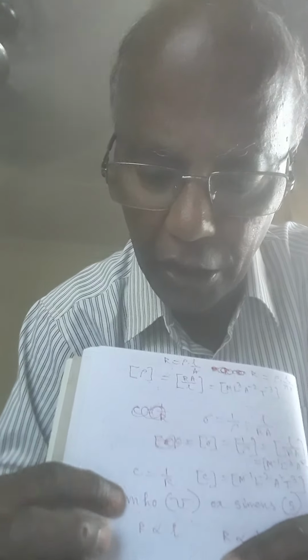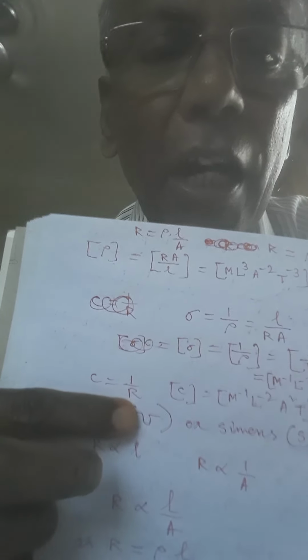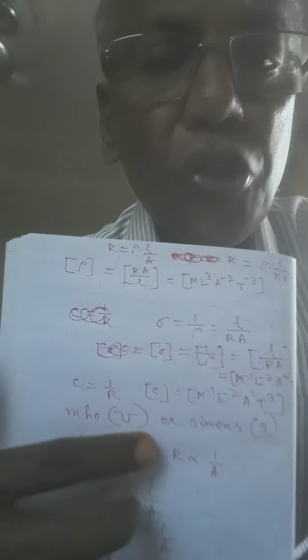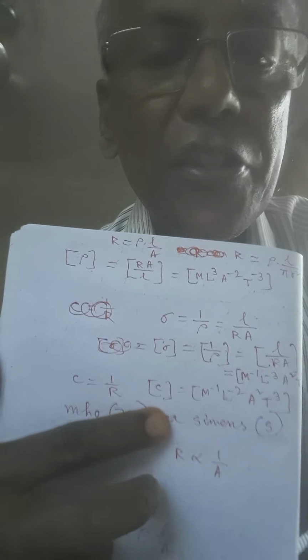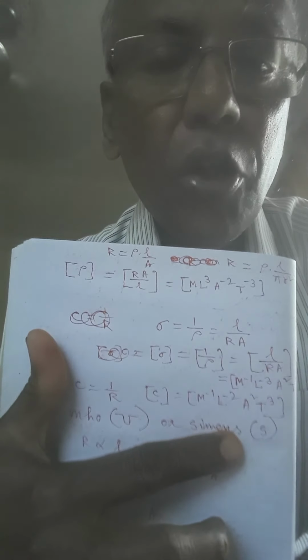The symbol is inverted omega, and it is also called Siemens, with symbol capital S. This is the unit of electrical conductance, mho or Siemens.